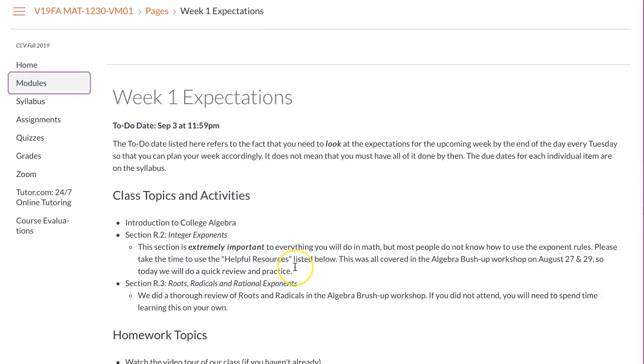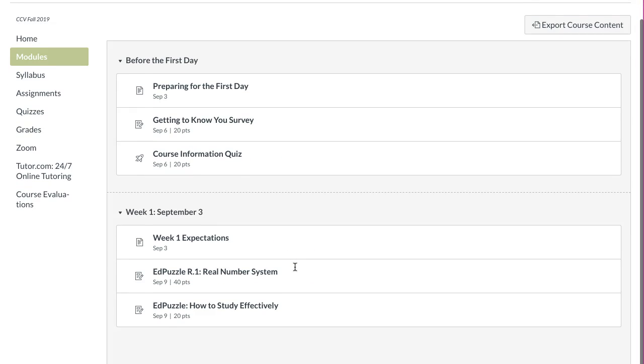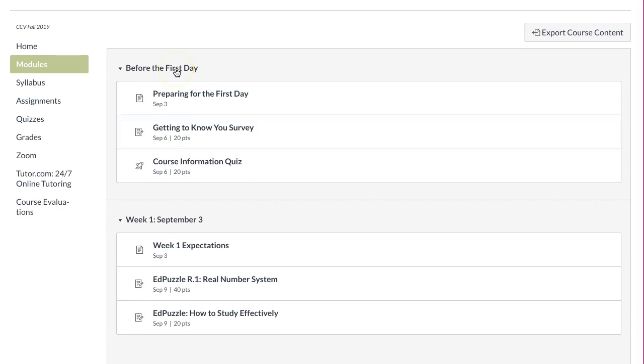If you come to modules, modules is just a different way to look at all of this. So the first module is before the first day. And you can see everything here. Preparing for the first day was the thing you were supposed to read. Getting to know you survey was a homework assignment. And the course information quiz was the quiz based on the syllabus. And then you can see week 1 is here and the different things that you need to do in week 1. Okay, so that's just another way to look at things.